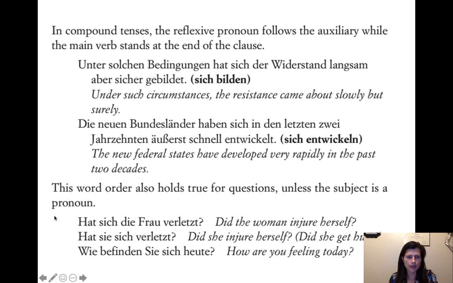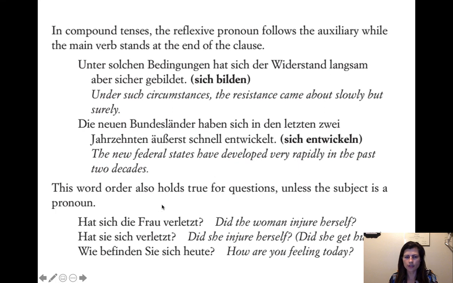So, hat sich die Frau verletzt? Did the woman injure herself, right? So it's like you would expect it to be something more like hat die Frau sich verletzt, maybe, right? So sich feels like it comes a little early, because if you didn't have that there, it would be hat die Frau. Imagine if it were a normal direct object.